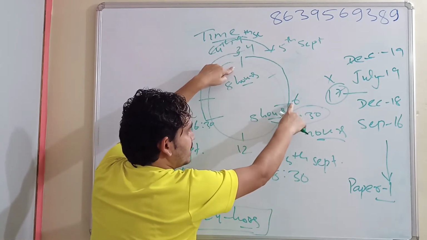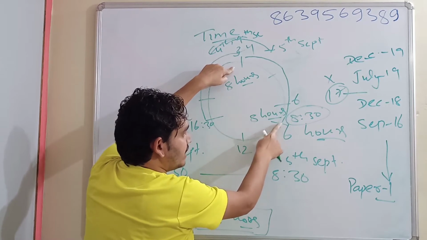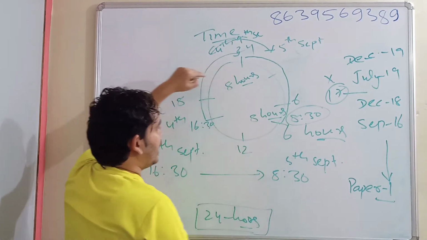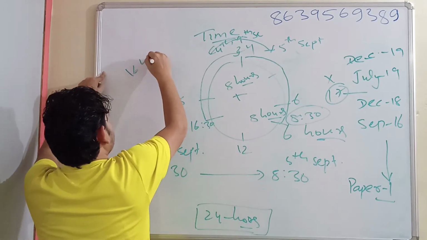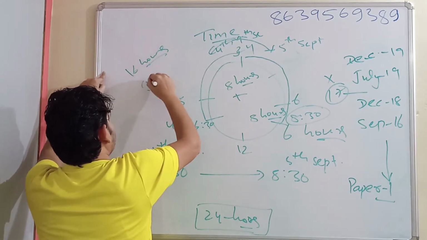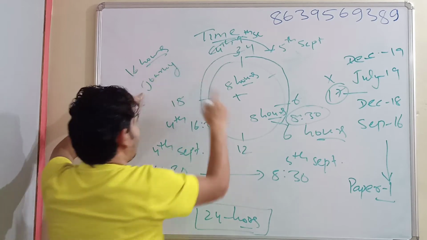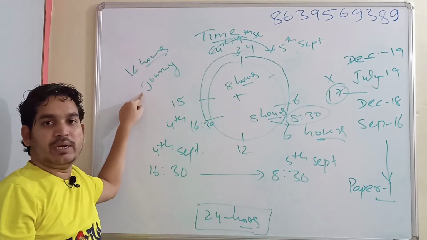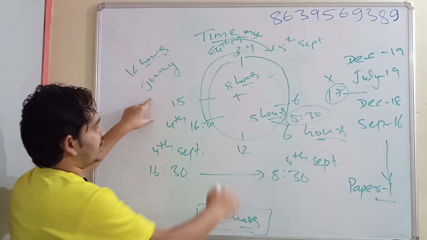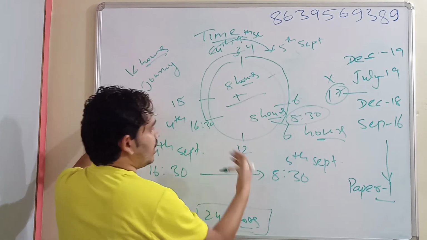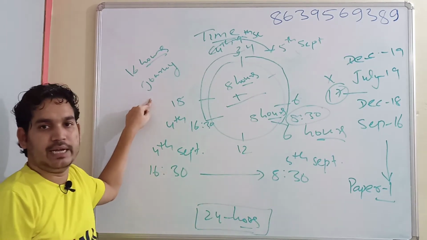Here it completes 6 and up to 8 is 2 hours, so 6 plus 2 is 8 hours. Now in total it will be nothing but a 16 hour journey. For my explanation it is taking time, but if you do it on your own, you just need to draw this clock and you can do the problem within 30 seconds.